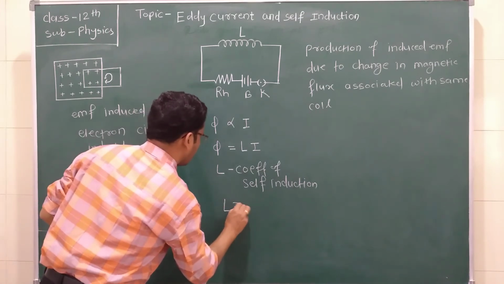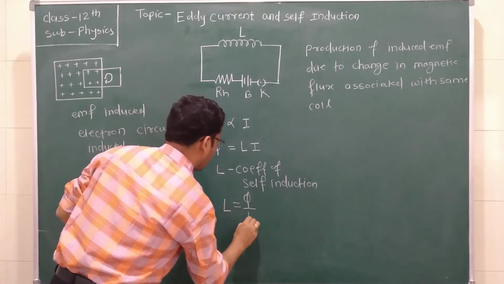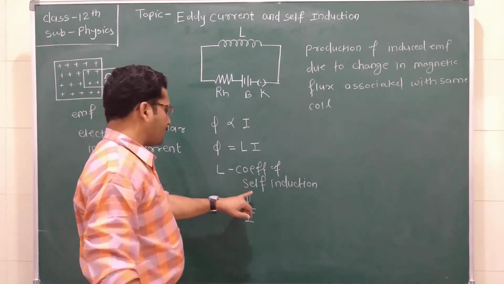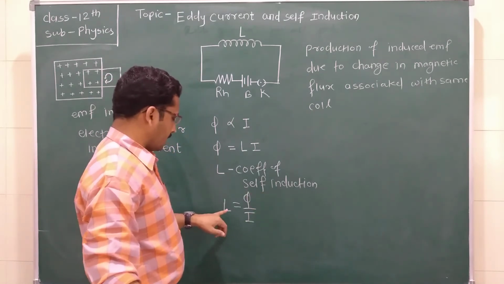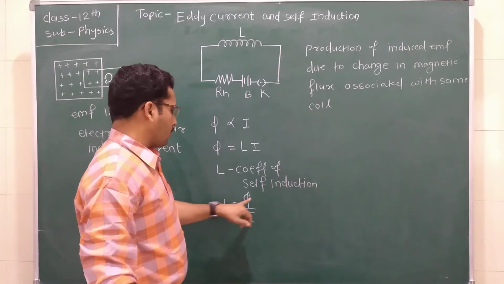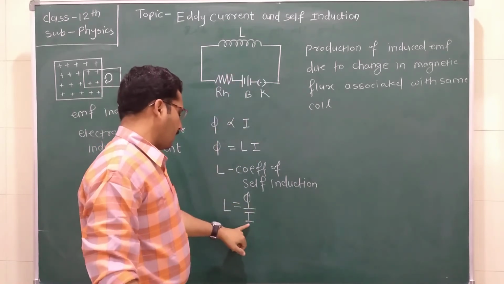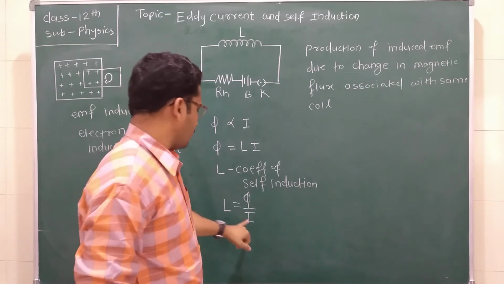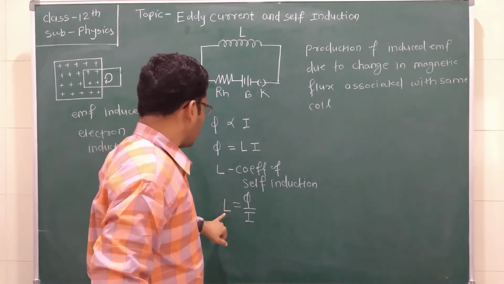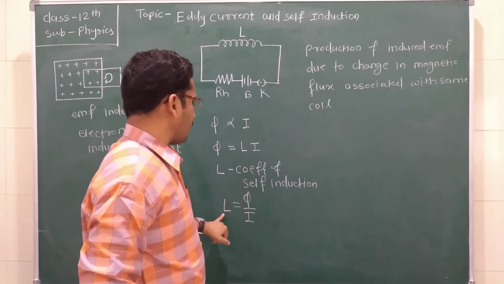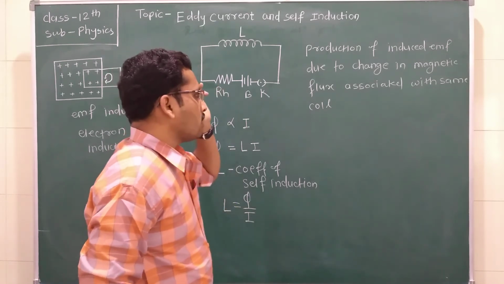This L is equal to phi divided by I. So we can define the coefficient of self induction as the ratio of the magnetic flux associated with the coil when a current I is passed through it. This is the amount of coefficient of self induction produced inside the coil.